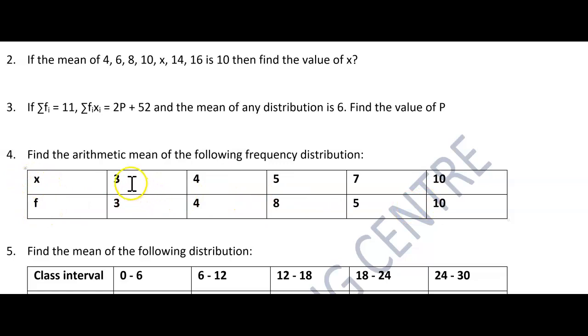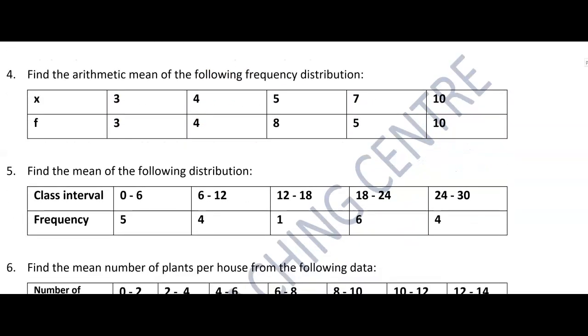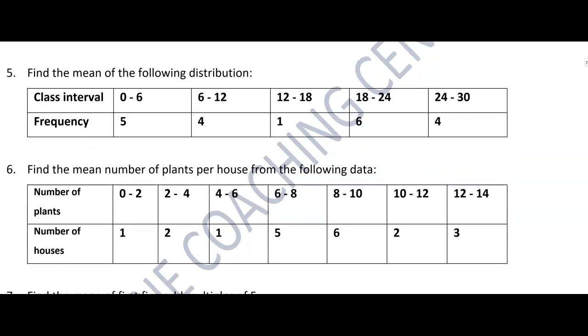They have given the values. You can see scores 3, 4, 5, 7, 10. Frequency 3, 4, 8, 5, 10. They are just asking you to find the arithmetic mean. Now find the mean of the following distribution. Class interval and frequencies they have given.